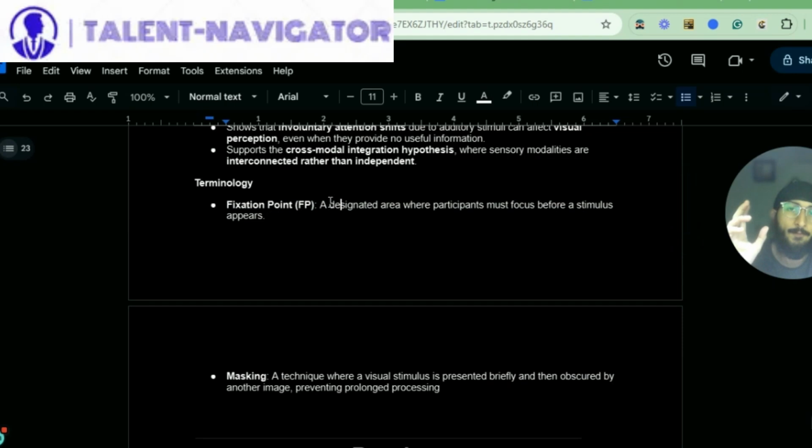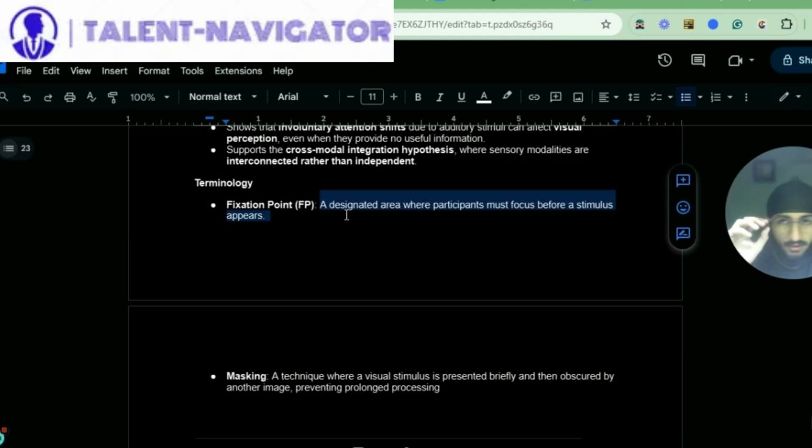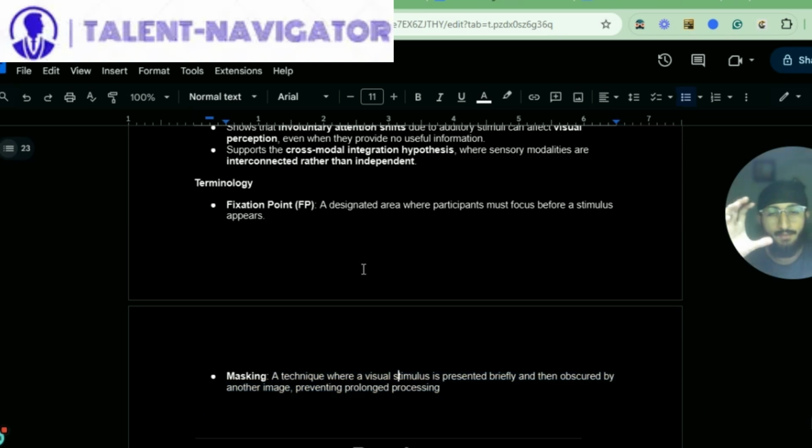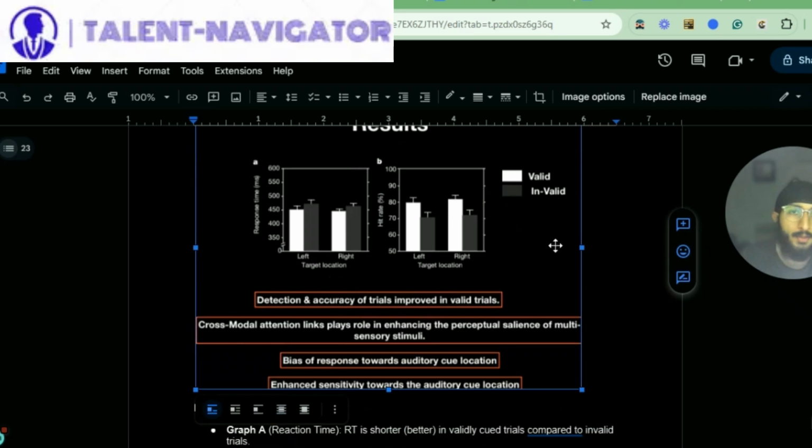Terminology: fixation point, FP, a designated area where participants must focus before the stimulus appears. Masking, a technique where a visual stimulus is presented briefly and then obscured by another image, preventing prolonged processing. And the fixation point is an area where participants focus before the stimulus appears. That's it. So results from the experiment were these.